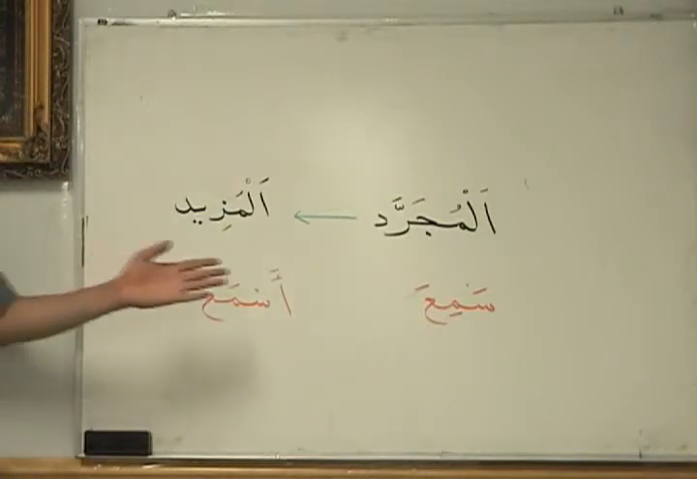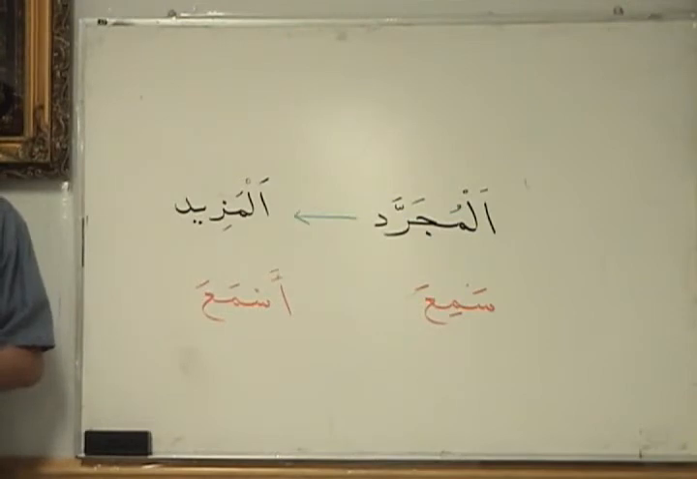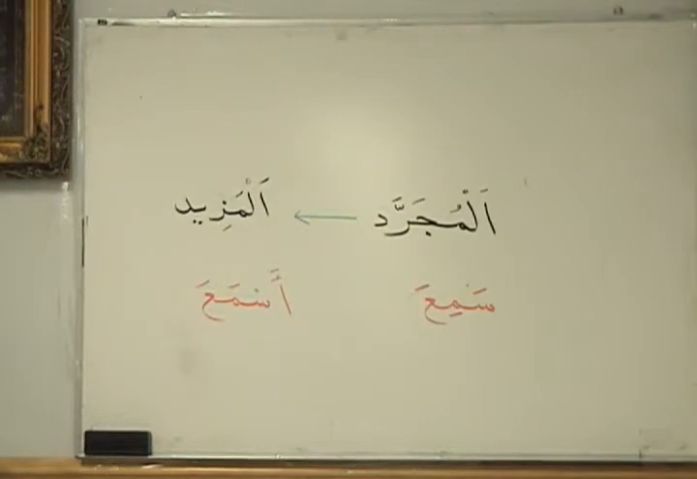Even alima, he knew; allama, he taught. Okay? Allama al-Quran. So alima is to know, allama is to teach. So to know yourself and to make it known to someone else. This is the sort of thing that goes on there, and this is the sort of thing that happens when you change from mujarrad to mazid. So this is just an example.